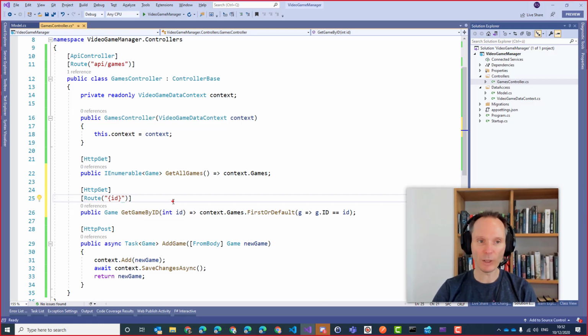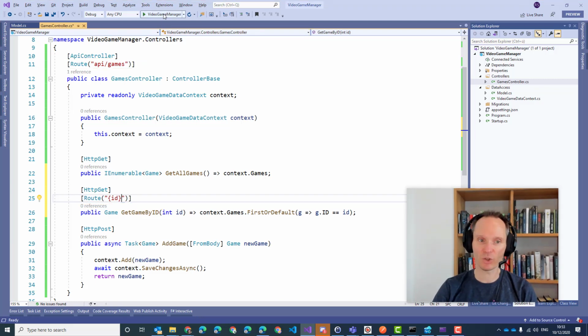So what the system will now do, it will combine the route up here with the route down here, so that when we add API/games/any kind of number, it will parse out this number and give this number to us using the parameter of the method. It's much easier to understand if I just show it. Let me run this code.